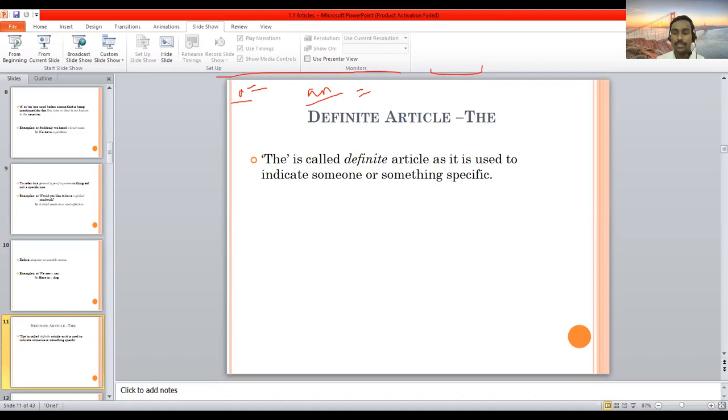Or you did not find it? Up to now, between a and an, are you clear, or any questions about articles a and an? Or no questions?